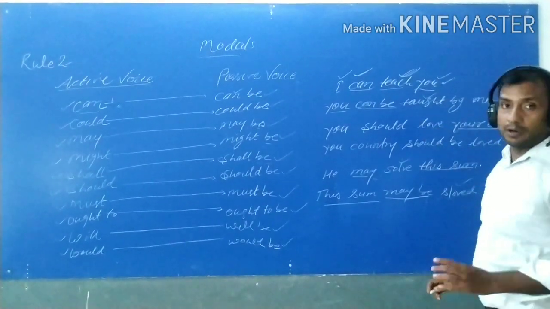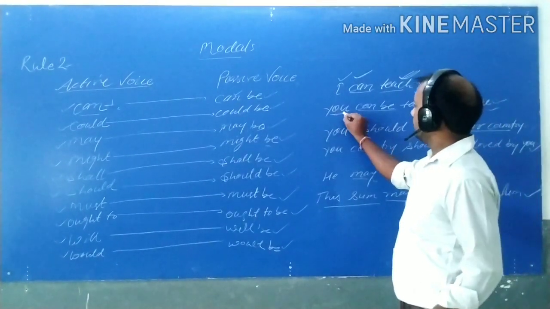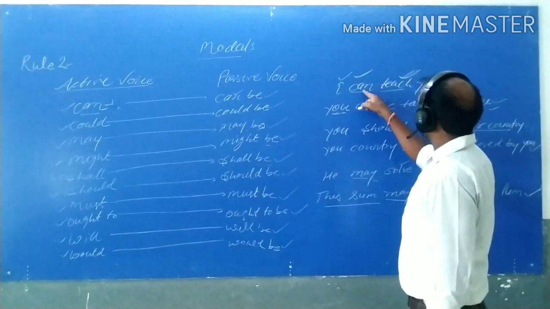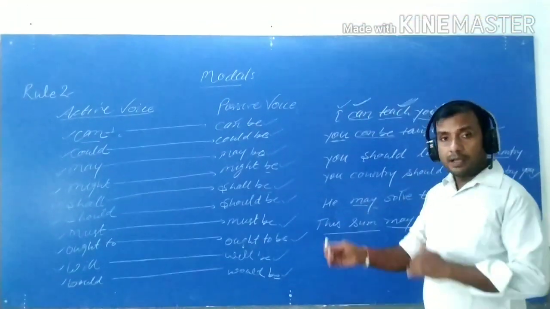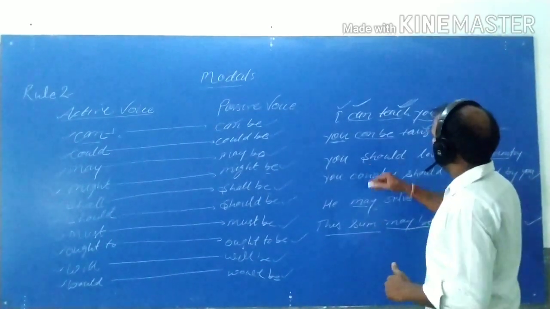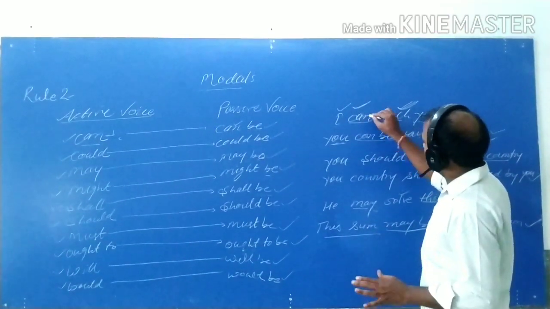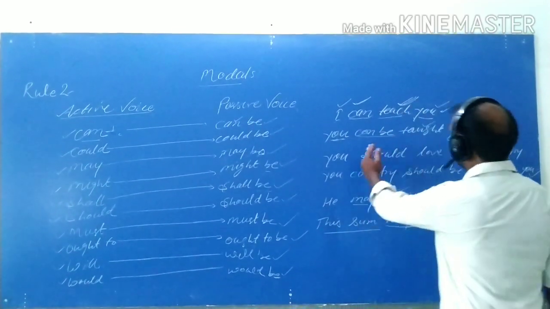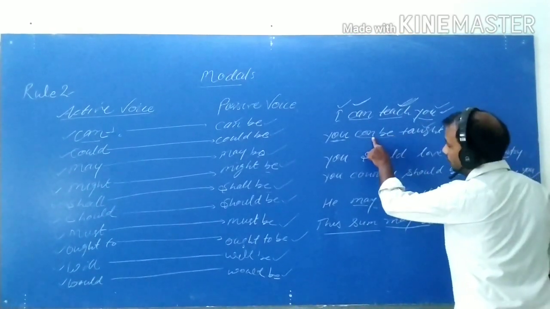So it is obvious that the object will be the subject of the passive voice. So you and the modal, just write in this given form. That means if can is given, then can is used here, and just beside it be will be.